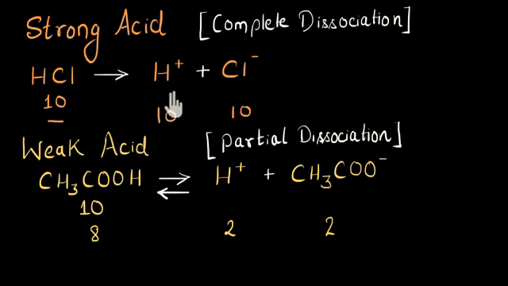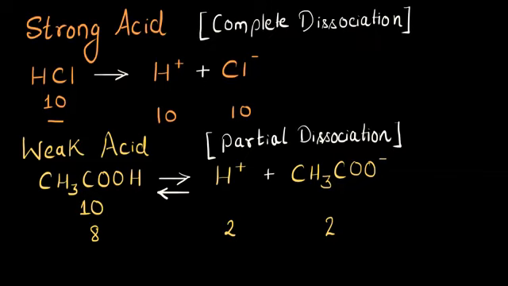Because see, the human body tries to maintain the acidity of the body, or the concentration of H plus ions in the body. And whenever it comes in contact with even a small amount of strong acid, it could increase the concentration of H plus ions in the body, and therefore it can harm the human body. That's why we suggest, be very careful around strong acids. Later on, we will study how to dilute these strong acids and use them safely. But for now, let's look at some examples of strong acids and weak acids.